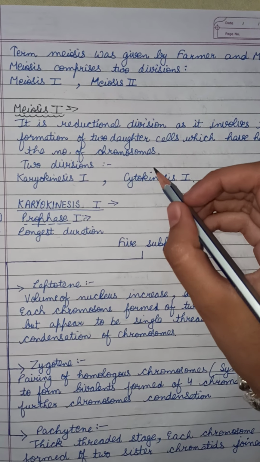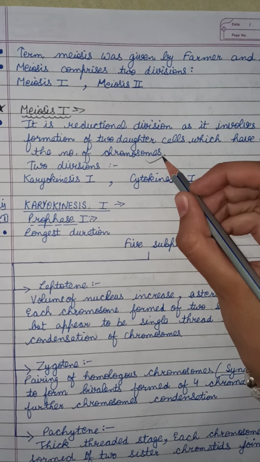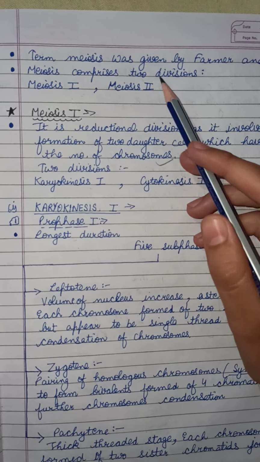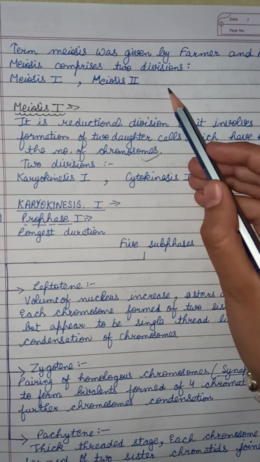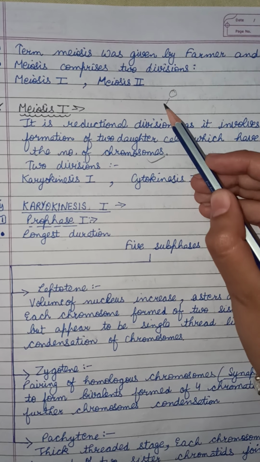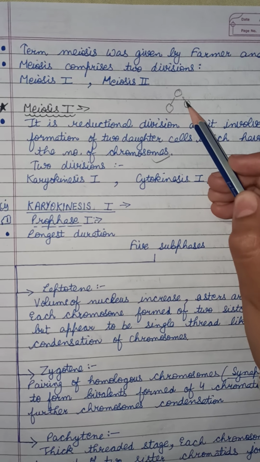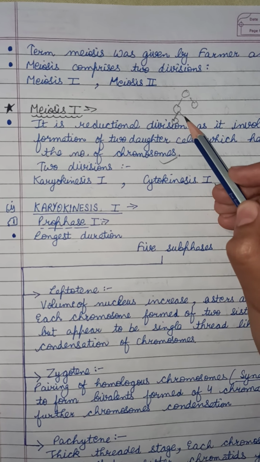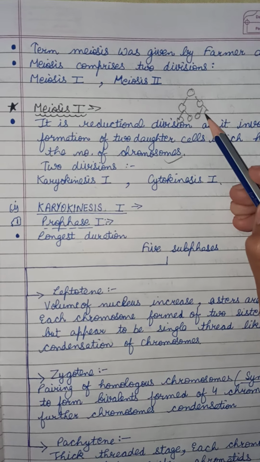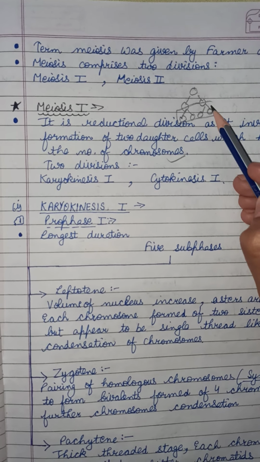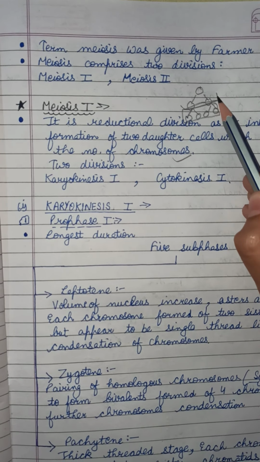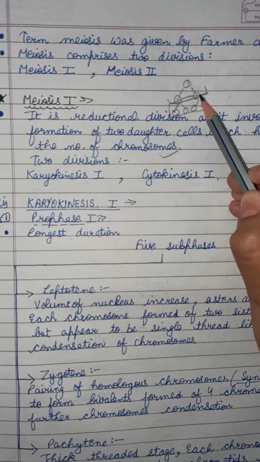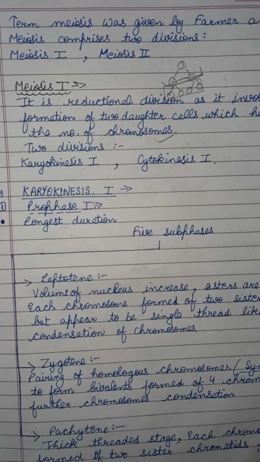Chromosome number is halved only in meiosis 1, not in meiosis 2. In meiosis 2, one cell produces 2 and these 2 produce 4. In meiosis 2, only this step is followed. The main step is in meiosis 1, which produces 2 and the chromosome number is halved.